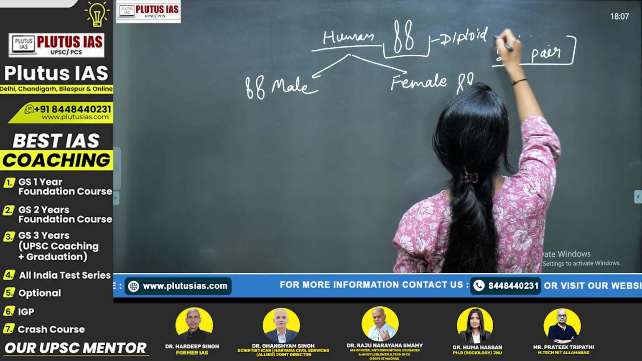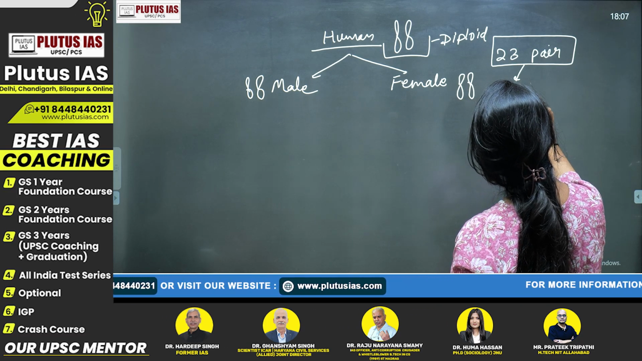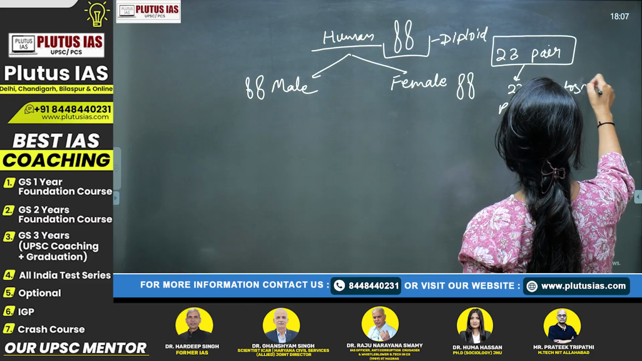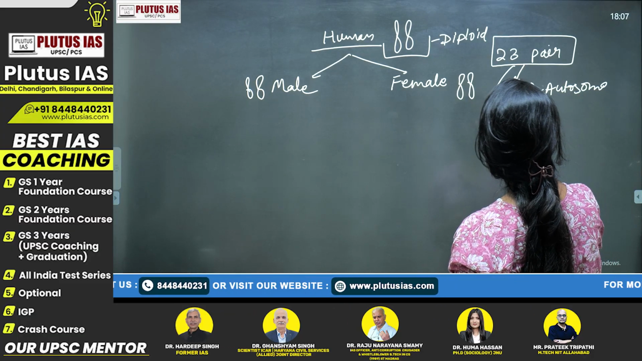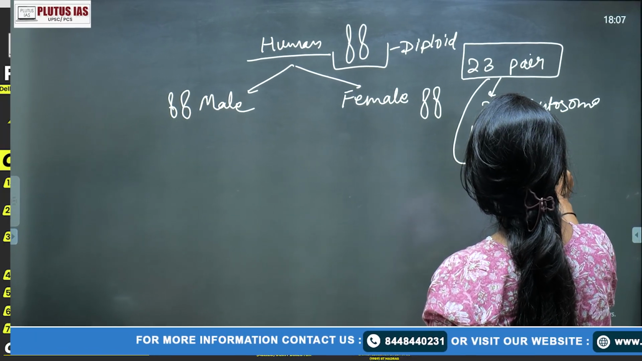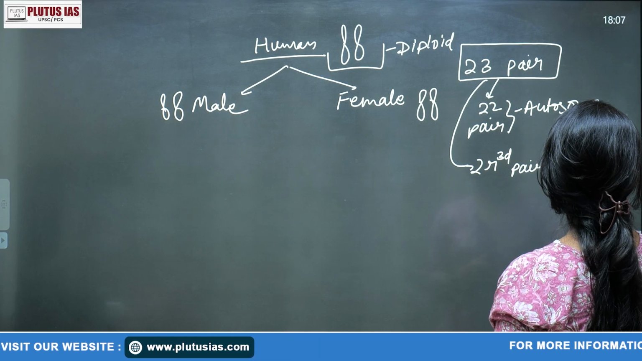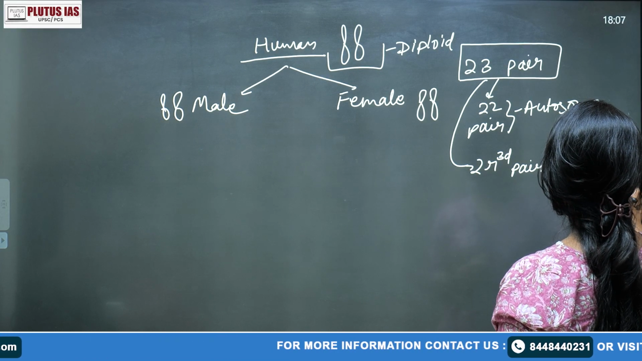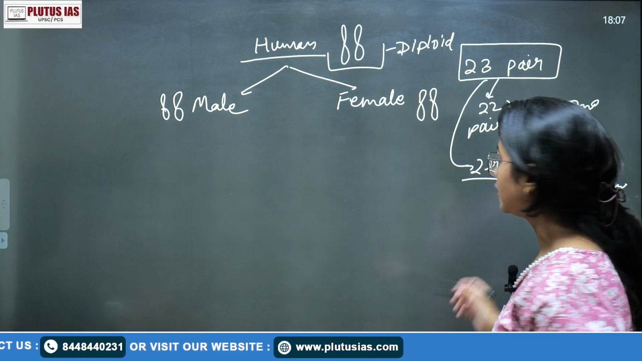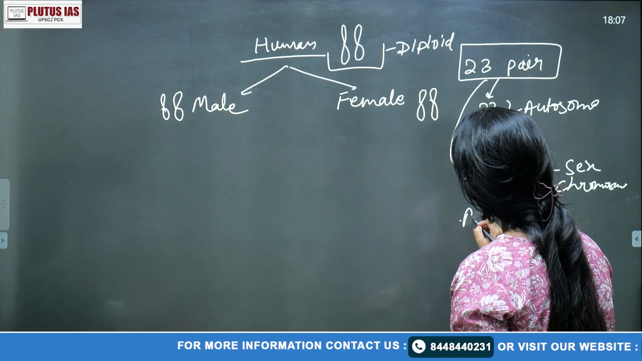So in those 23 pairs, 22 pairs are your autosomes. 22 pairs are your autosomes. That is your normal cell. But the 23rd pair, the 23rd pair is the sex chromosome, right? What is the meaning of the sex chromosome? This 23rd pair is actually involved in the formation of gametes.